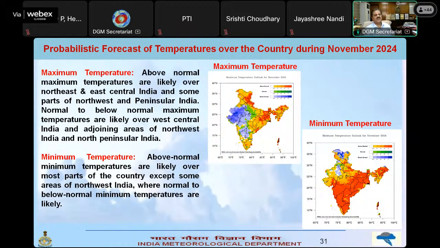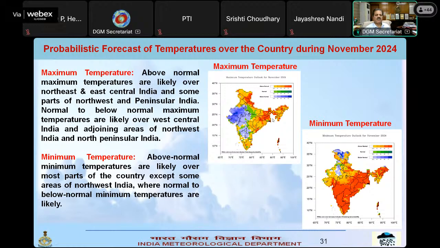Now let us take the maximum temperature. Maximum temperature is expected to be above normal over many parts of the country, especially the hills of Northwest India, Punjab, East Central India, Eastern India, Northeastern India, and extreme Southern India.